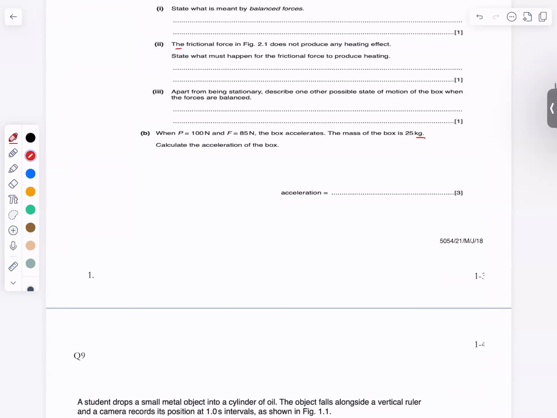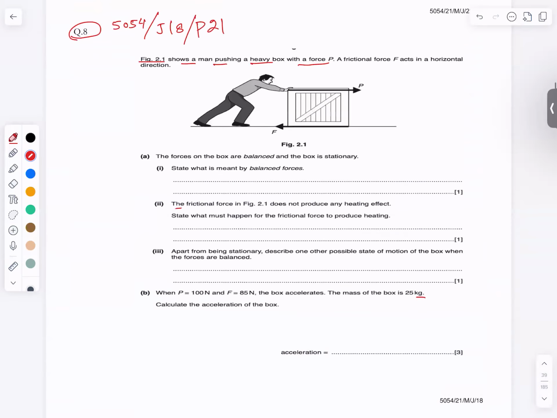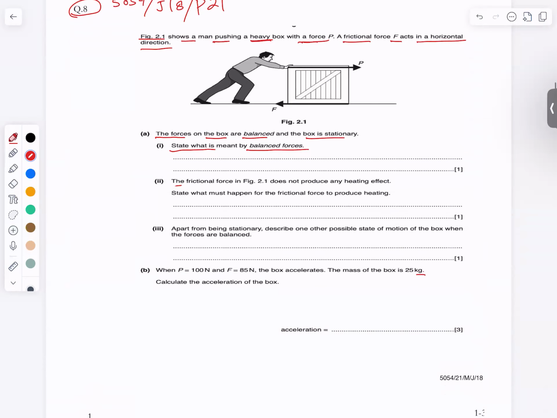अच्छा जी, अब हम करते हैं ये स्टार्ट। The figure shows a man pushing a heavy box with a force P, a frictional force F acts in a horizontal direction. The forces on the box are balanced and the box is stationary. State what is meant by balanced forces. वो कह रहा है कि what do you think about balanced forces?